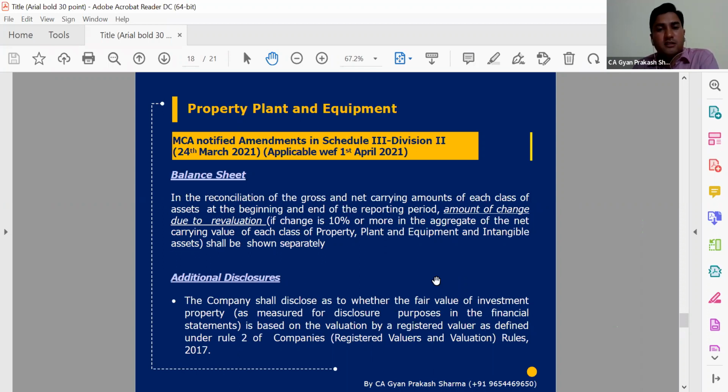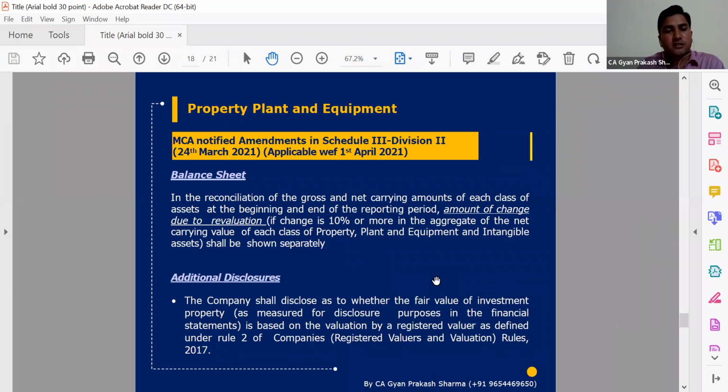And apart from that, a company shall disclose whether the fair value of investment property. So in that case, generally what property will we consider investment property? That will be any property which we are maintaining just to earn some income.